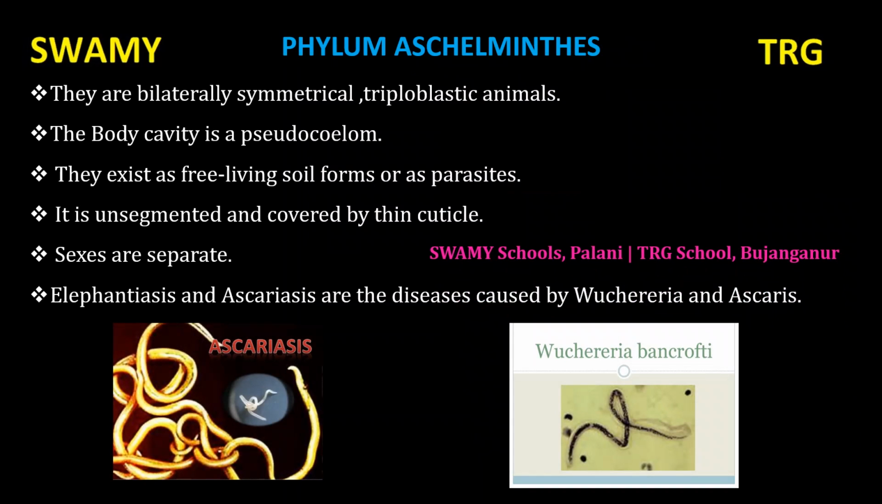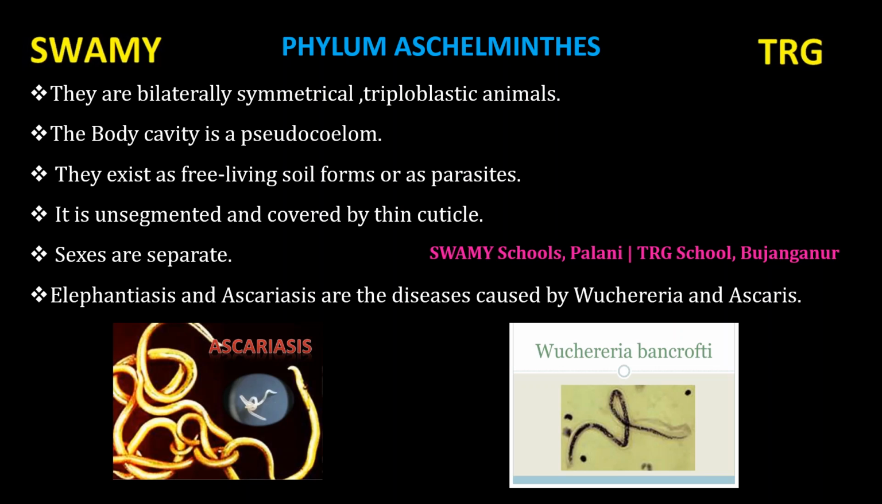Let us now move on to the phylum Aschelminthes. Asc in Latin means round. Helminthes means worms. So they are called roundworms. Aschelminthes is also known as nematodes. Nematodes means thread-like worms. So Aschelminthes are roundworms. They are thread-like and their shape is very thin.